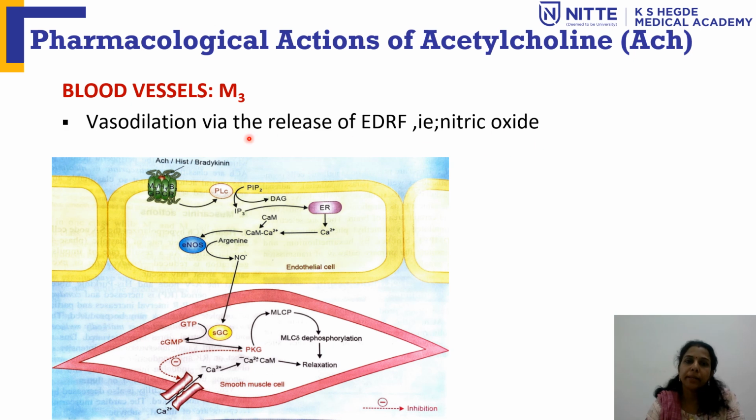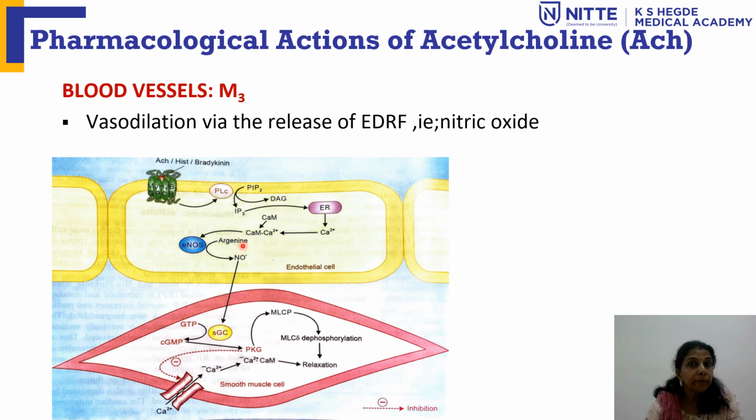What is happening here is, when the IP3-DAG pathway is activated, it acts on the calcium-calmodulin mechanism. When this mechanism gets activated, the nitric oxide synthase enzyme gets activated, which leads to the formation of nitric oxide in the endothelial cell.